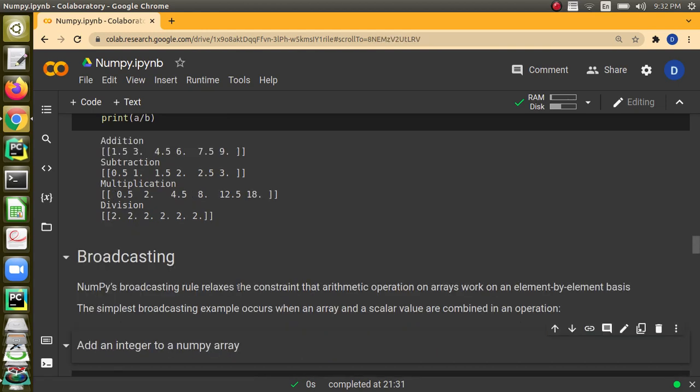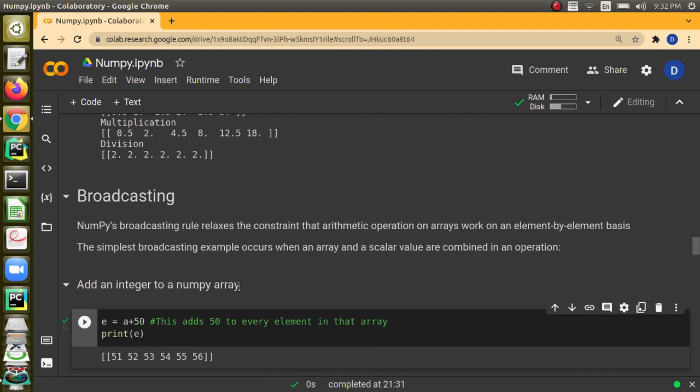And one interesting concept that is present in NumPy is broadcasting. What is broadcasting? If you want to add a constant to all the elements of the array, we can simply write the array name plus the integer value. Here we are writing a equals a plus 50. What will happen is 50 will be added to all the elements of a. This is what is broadcasting.